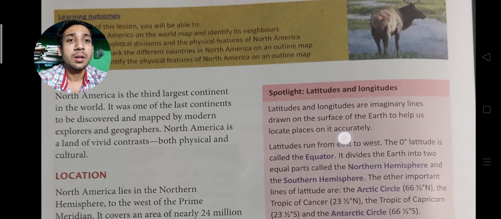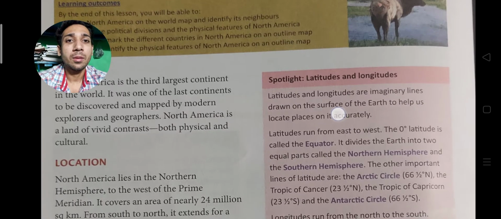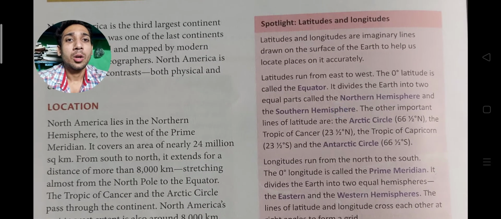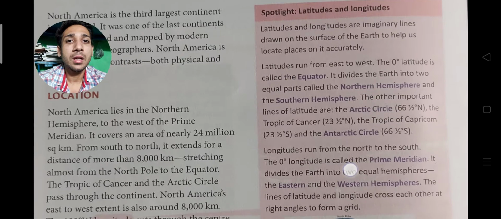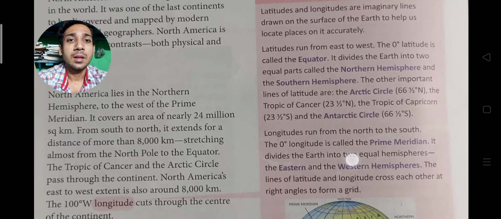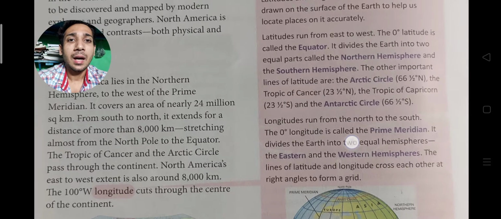Means it has very beneficial features, either physical or cultural. Location: North America lies in the northern hemisphere to the west of the prime meridian. It covers an area of nearly 24 million square kilometers. From south to north, it extends for a distance of more than 8,000 kilometers, stretching almost from the North Pole to the equator. Then the Tropic of Cancer and the Arctic Circle pass through the continent.